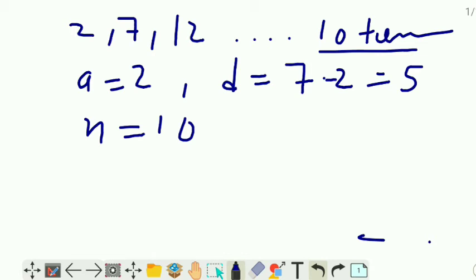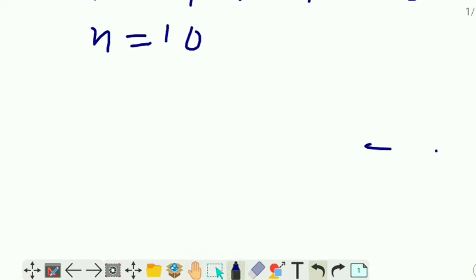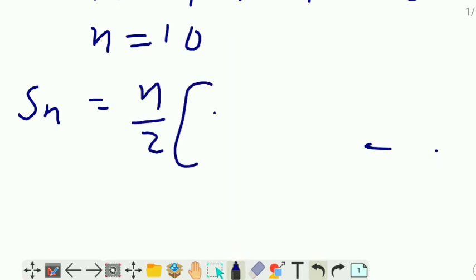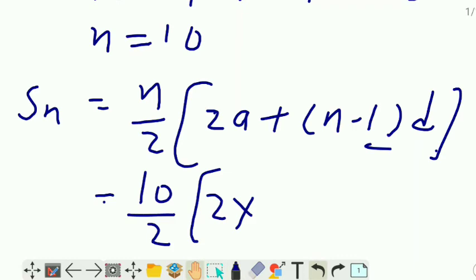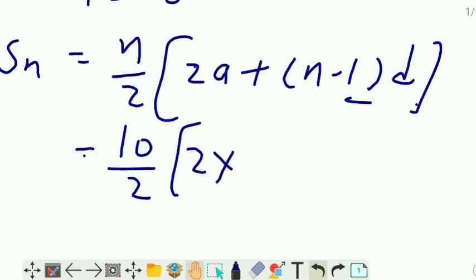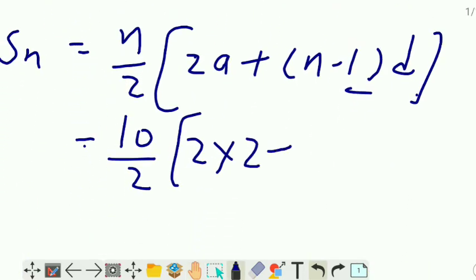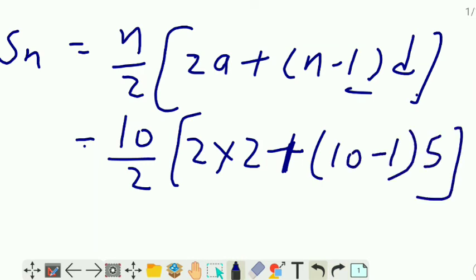Got it? So we will write the formula. Sn is equal to n by 2 into 2a plus n minus 1 into d. Now what is n? 10 upon 2, 2 into a. What is the first term? It is 2. So we will write here 2 plus 10 minus 1, because n is 10, and common difference is 5.